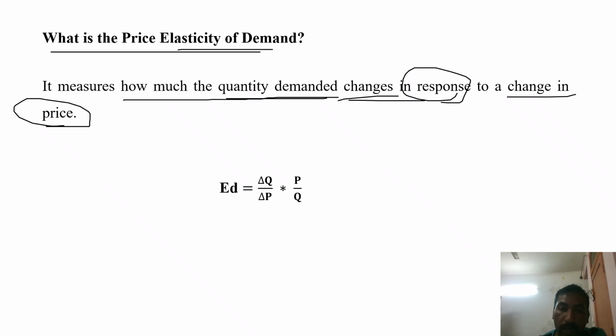With the help of this equation, we can calculate elasticity of demand. ED means elasticity of demand. The equation is ΔQ divided by ΔP, times P by Q. That means change in the quantity demanded over change in price level, into old price divided by Q. We can calculate the price elasticity of demand.